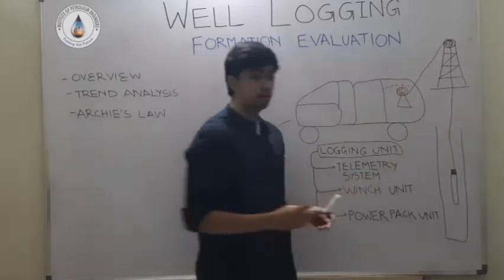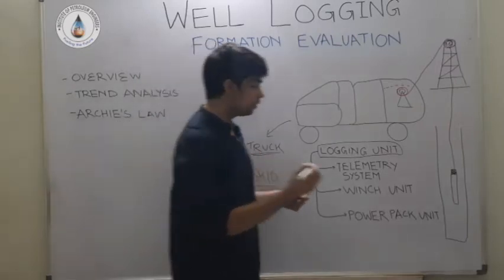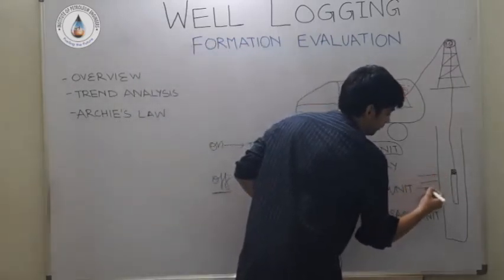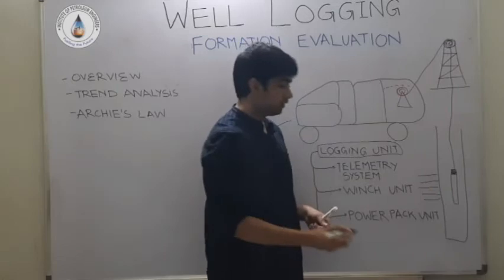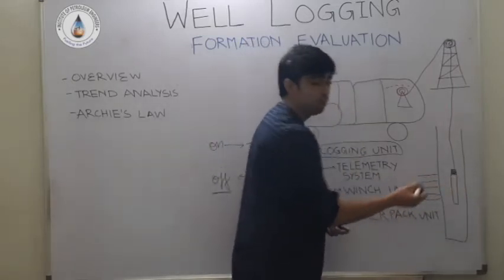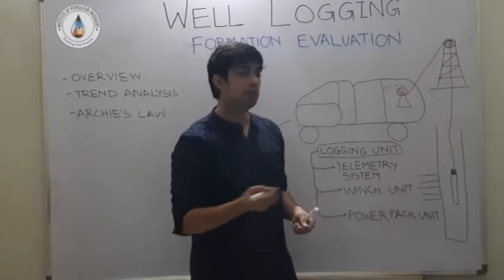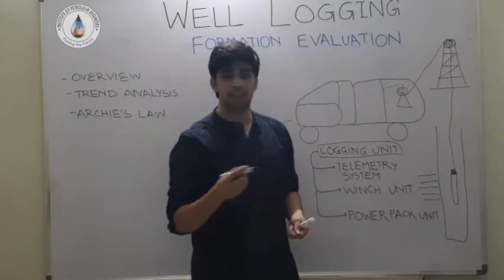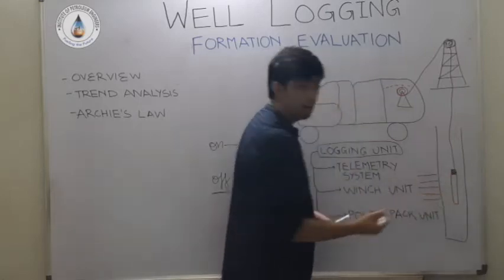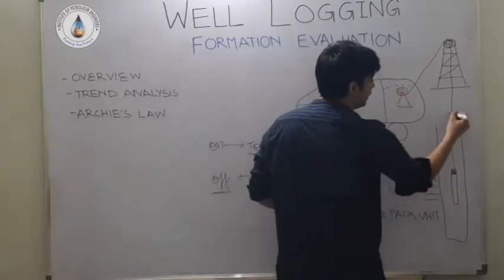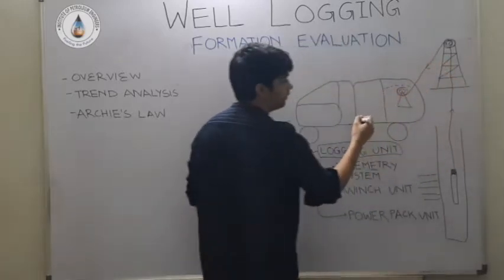So what is a basic log? A log is a detailed record of petrophysical properties of formation. These properties of formations are recorded with the help of a tool called the logging tool, and this logging tool has specific sensors like resistivity, radioactivity, sonic. We'll talk about these sensors in the individual lectures. So these sensors make readings, and the information being recorded is transmitted digitally with the help of this wire line into this logging unit.